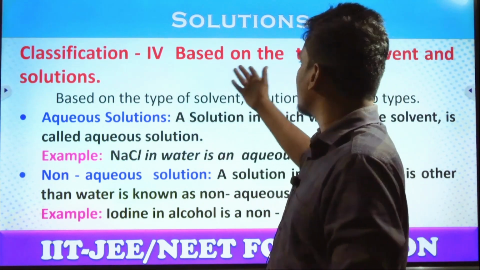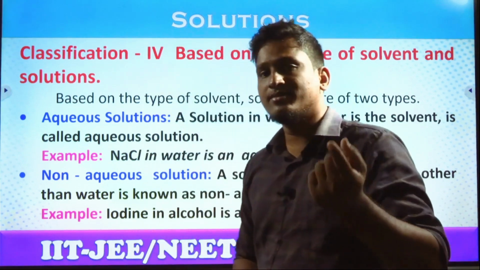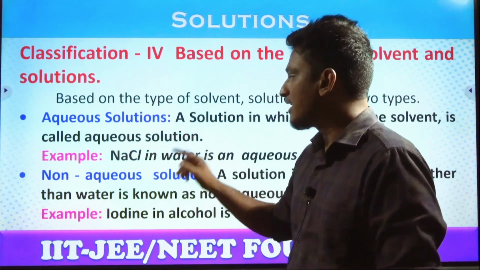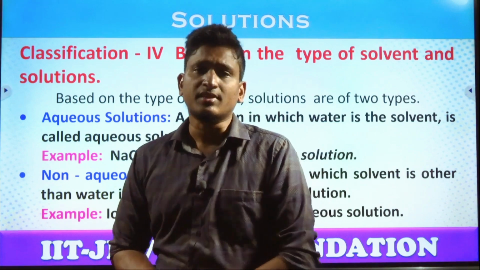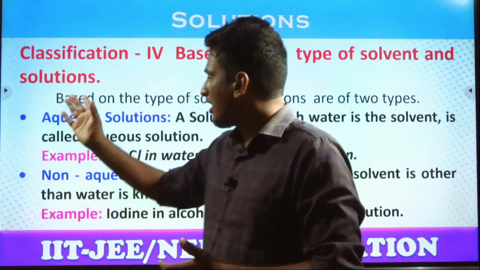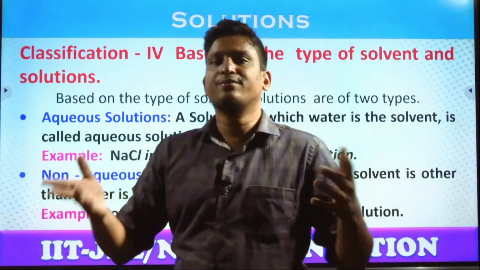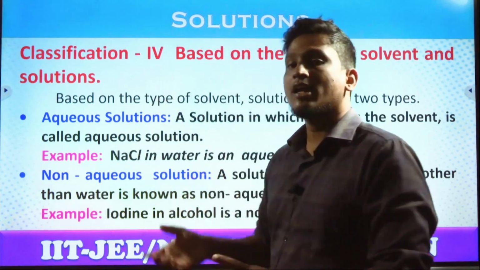Next, the fourth classification is based on the type of solvent. Solvent means which is present in the higher quantity, right? We have two types: aqueous solutions and non-aqueous solutions. Simple. Aqua means water. If water is the solvent, all such solutions come under aqueous solutions. If any solvent other than water is there, then that comes under non-aqueous solution.